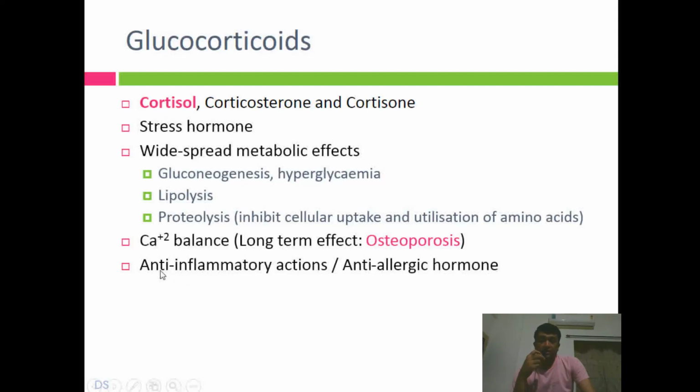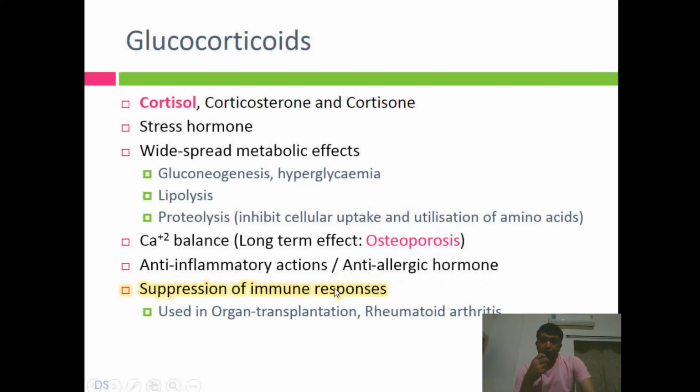Another very important effect, which is important with regard to its use as a medicine, that you will learn in a higher semester, is that they can inhibit some of the gene transcription of inflammatory mediators, right? In such a case they are very good anti-inflammatory hormones. Okay, so they can reduce the inflammation, that's why anti-inflammatory. Similarly, if it is an inflammation or an immune response created by an allergen, then also an anti-allergic effect could be produced. So that's why it is also referred to as an anti-allergic hormone.